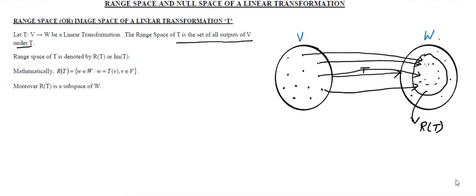We denote it by R of T or image space of T. We have two names.